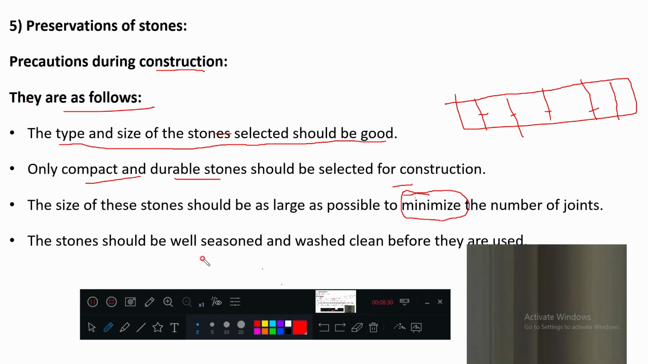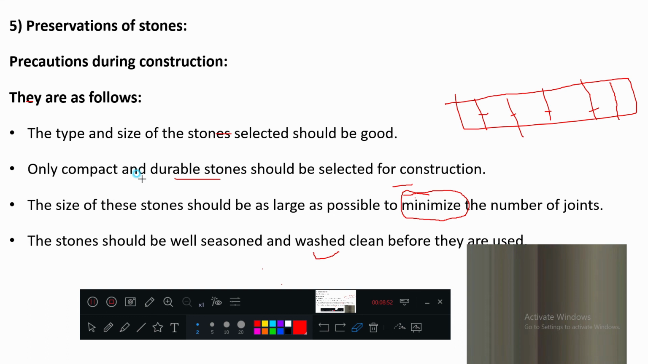The stones should be well seasoned and washed. We have understood this concept. What do you mean by seasoning? Keeping the stones outside for a longer time is called seasoning. Before construction, the stones should be well washed. So these are the 4 points that have to be adopted during the construction.